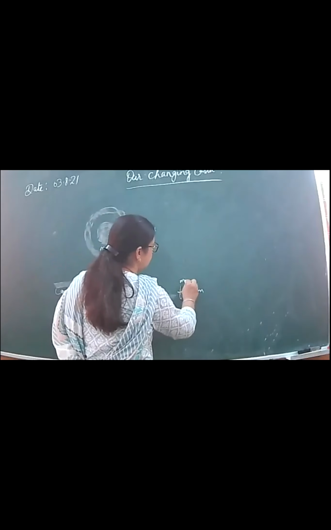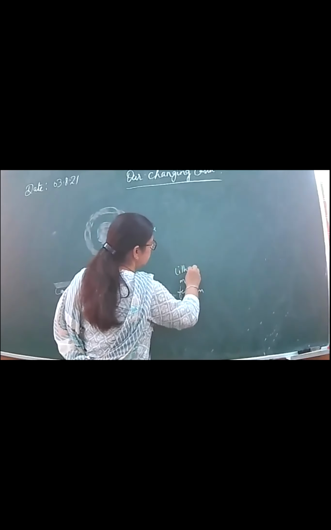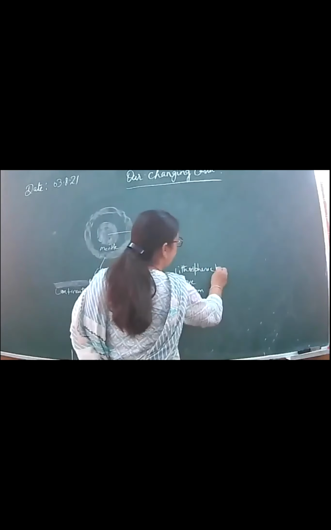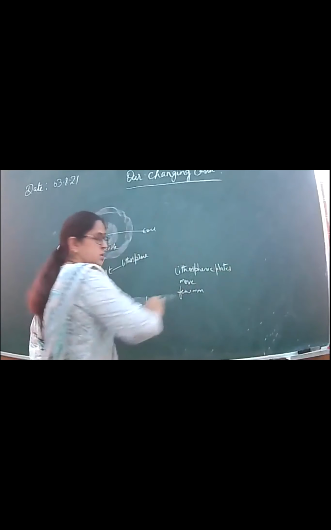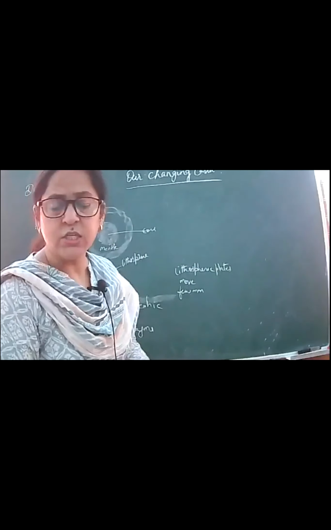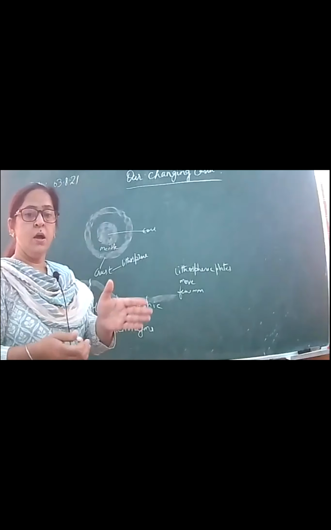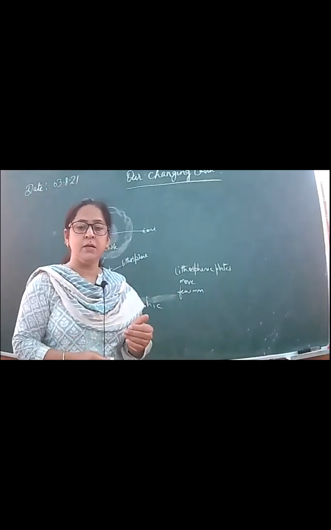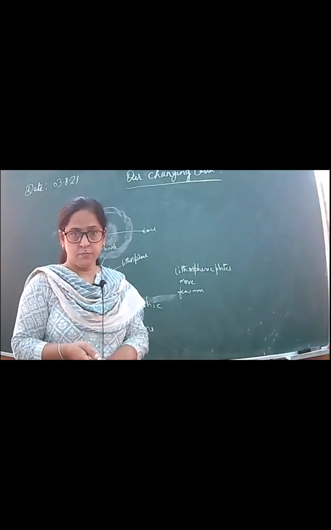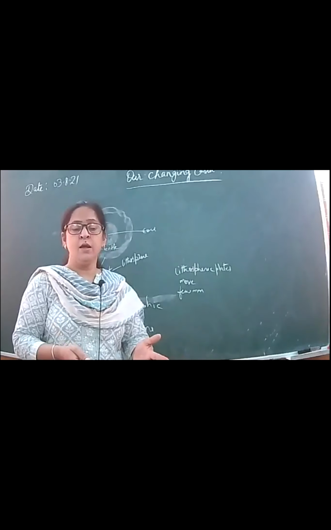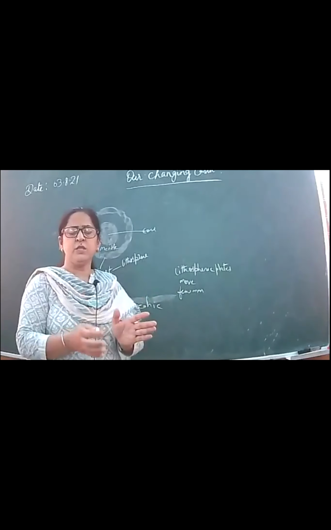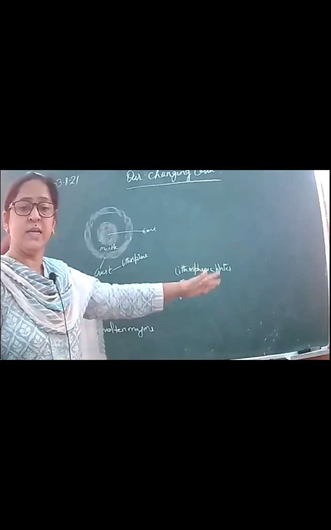These lithospheric plates keep on moving just a few millimeters every year. How many millimeters are there in 1 centimeter? Yes, 10. So just a few millimeters, these plates move. So very slowly, it takes thousands of years even to move 1 centimeter.